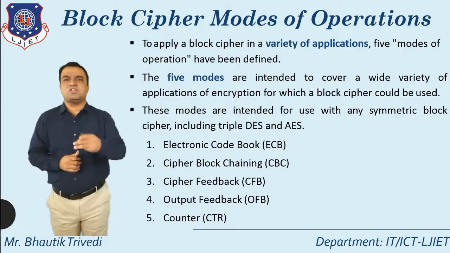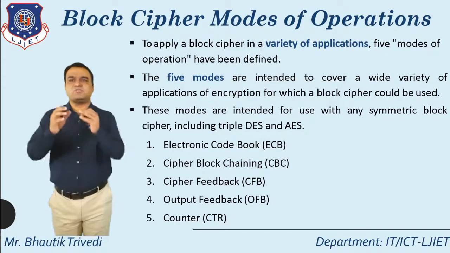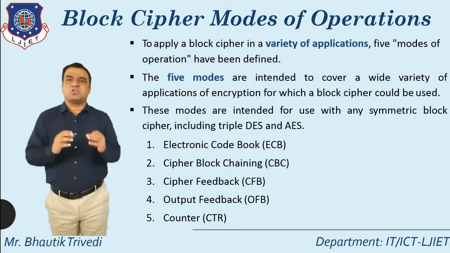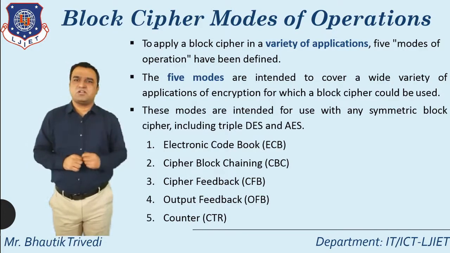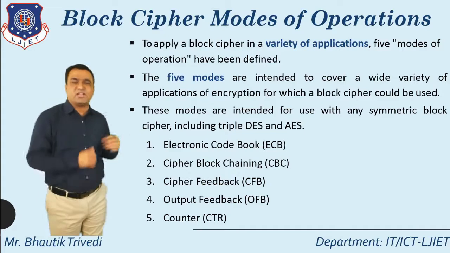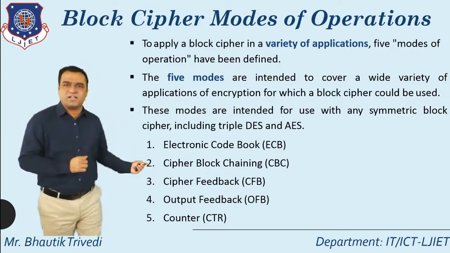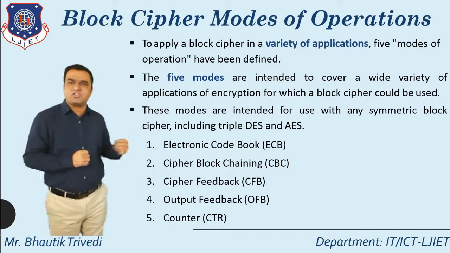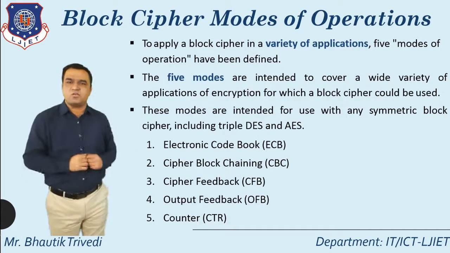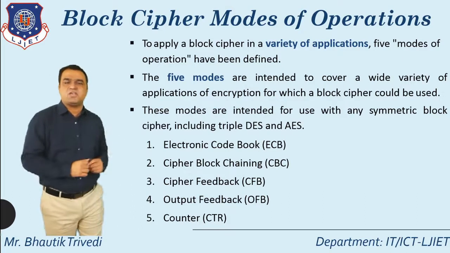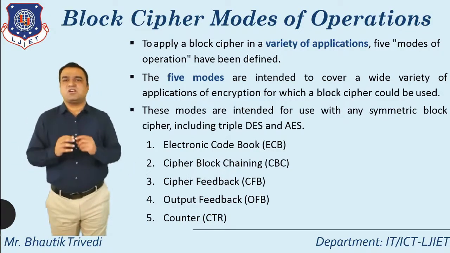Block cipher is used in a variety of applications, so modes of operation have been defined for this particular block cipher. The total number of block cipher modes of operation is 5. First one is the electronic code book, also known as ECB. Second is CBC, the cipher block chaining. Third is CFB, the cipher feedback mode. Fourth is OFB, the output feedback mode. And fifth is CTR, the counter mode.